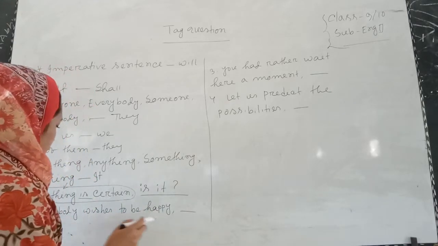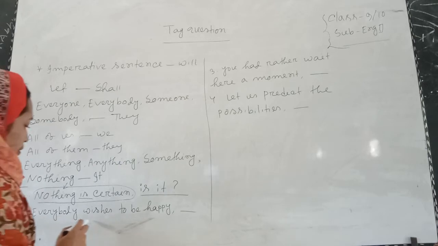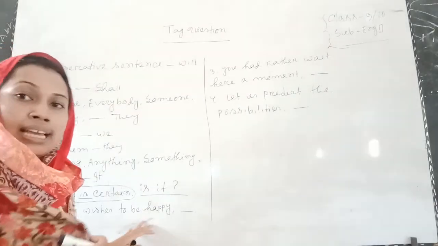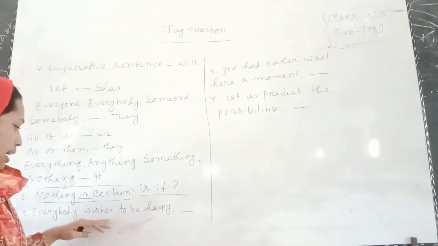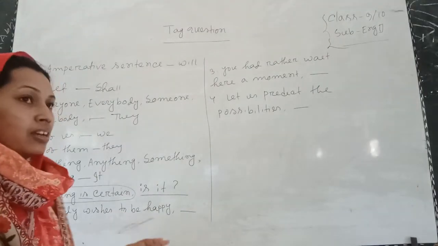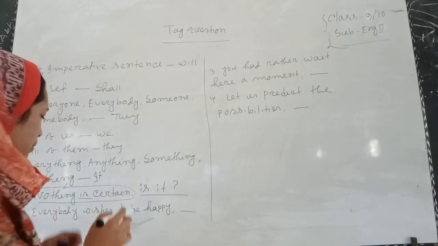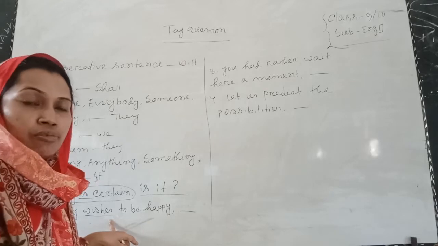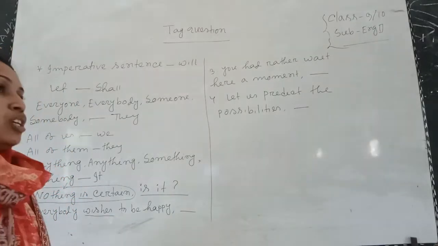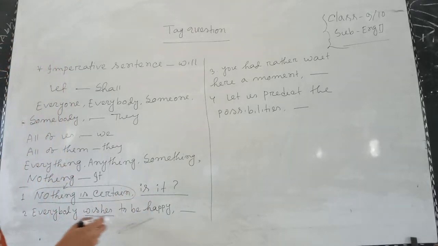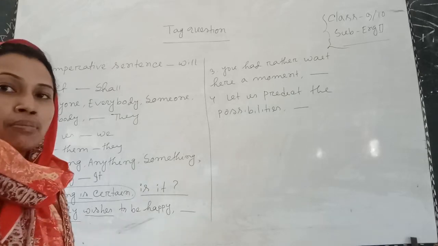Now come to the second example. Everybody wishes to be happy. From the example, I have found that there is no auxiliary verb, but there is a main verb, that is wishes. And the verb is in the present form, that means present indefinite tense. So do or does will be used here. But if I notice the subject, that means everybody, it is third person but plural.